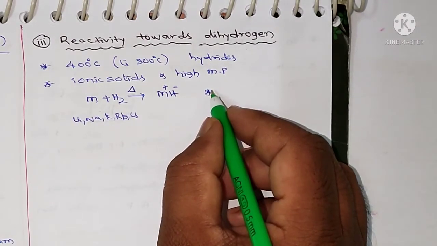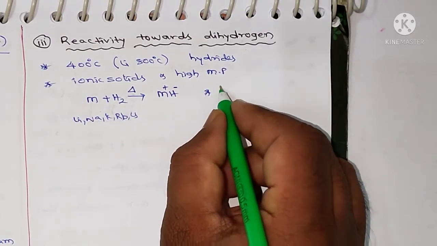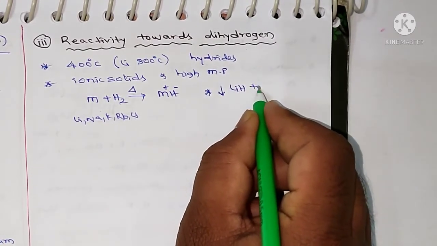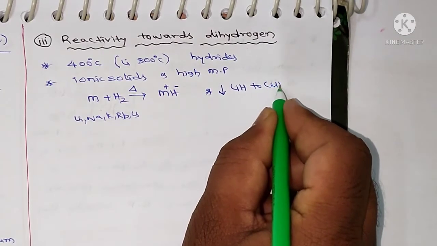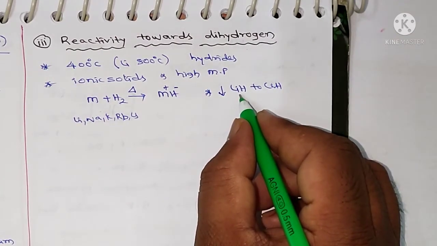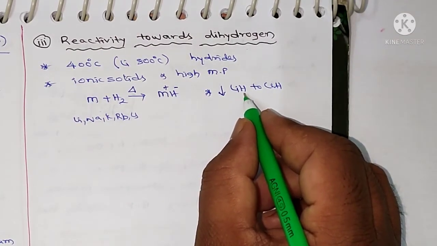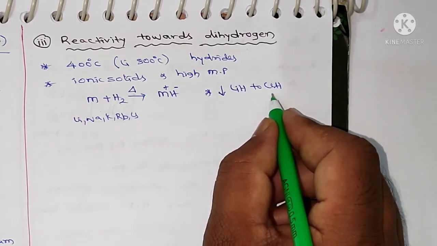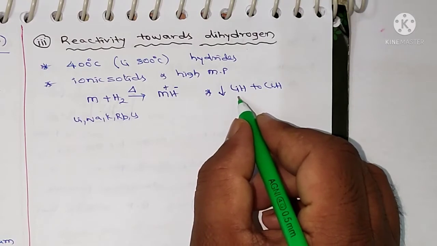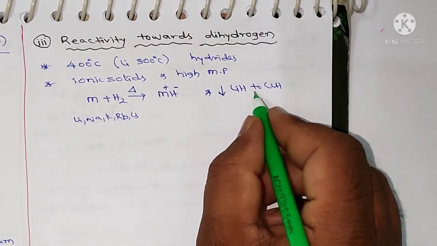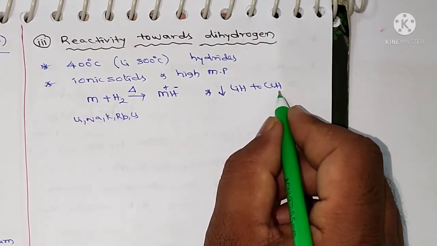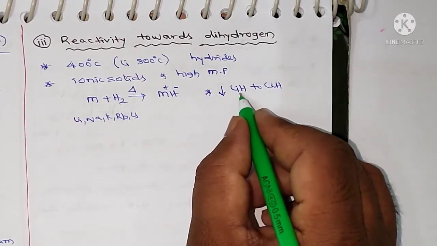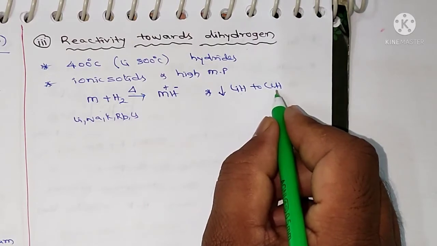and they have high melting point. And the stability of hydrides decreases from lithium hydride to cesium hydride. So lithium hydride has high stability and cesium hydride has less stability. The stability of hydrides decreases from lithium hydride to cesium hydride because lattice energy decreases from lithium hydride to cesium hydride.